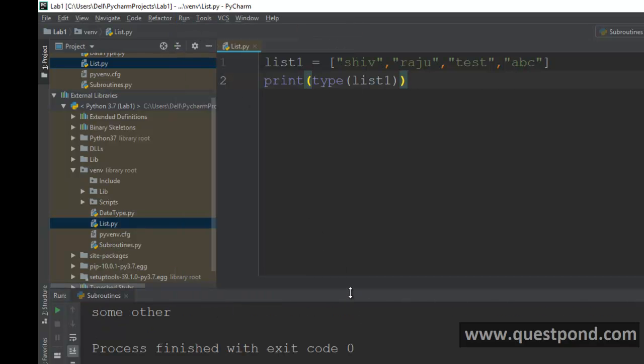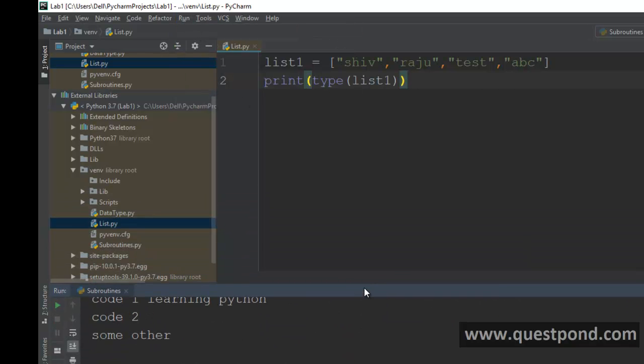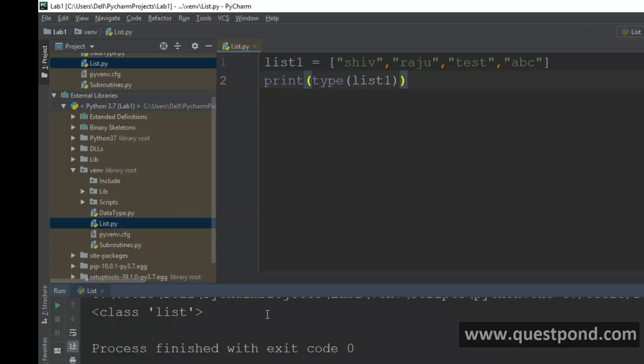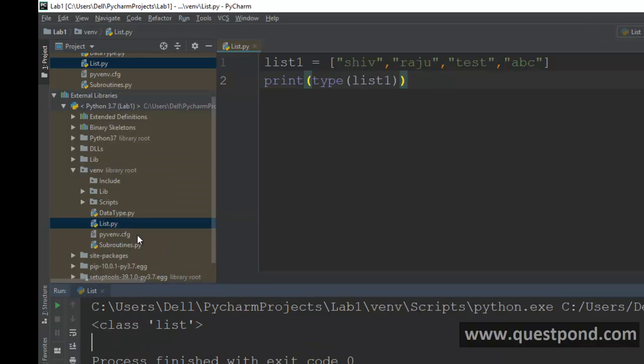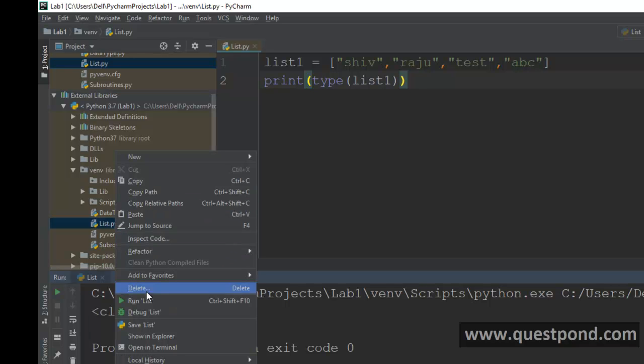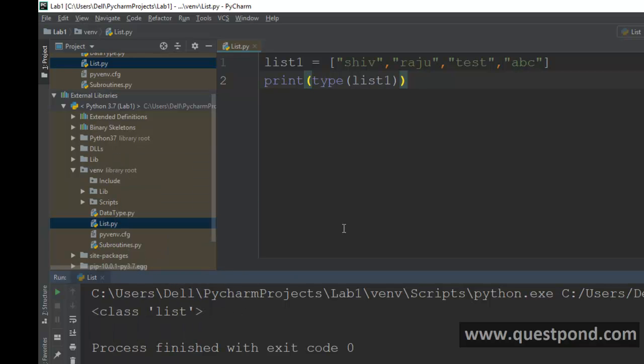So there it is. Let's go ahead and run that specific file. You can see that it is still running the old file, right? So I've created a list.py. Now when I right click here and say run, it runs the list.py and says that this is of type list.